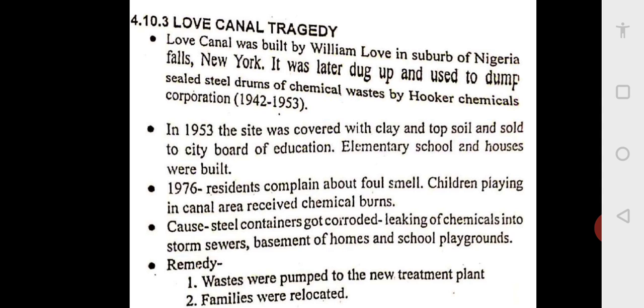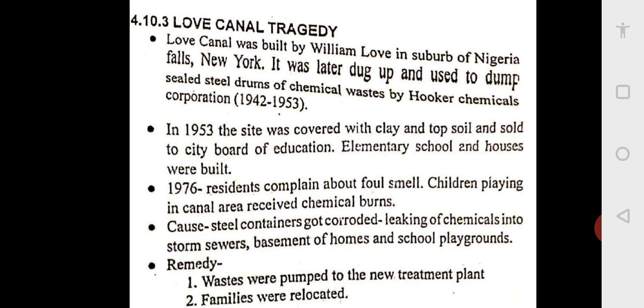Because whatever chemicals were used by this Hooker Chemical Corporation were dumped, they had leaked. Children playing in the canal area received chemical burns also. So their skin burning happened because of these chemicals. The reason was the steel containers got corroded, like you know very well in the coastal area, a lot of corrosion takes place. So the steel containers got corroded and the chemicals started leaking into the storm sewers, meaning the gutter, and it went to the basement of the school as well as homes.